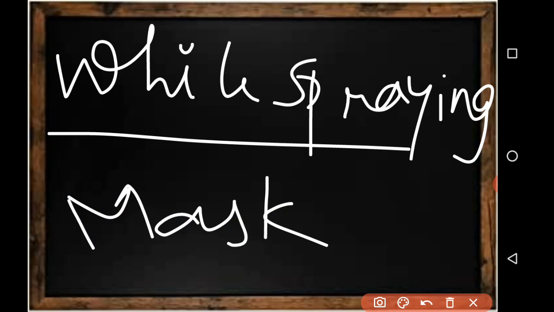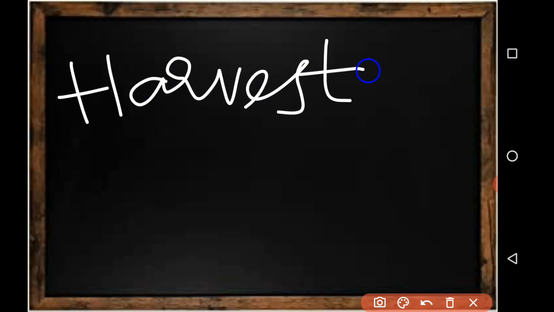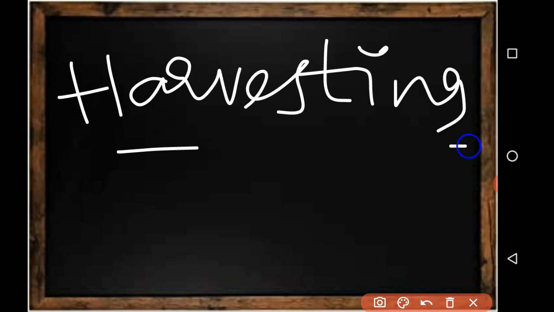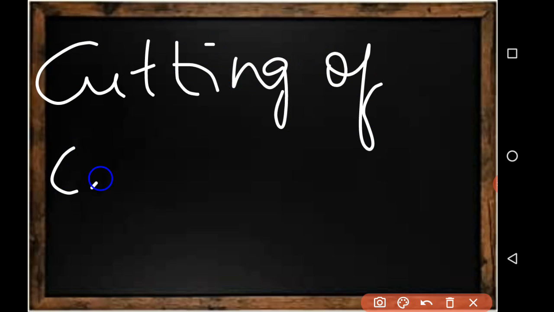Okay. Now after all this, last part, harvesting. So what is harvesting? We should know. Harvesting is nothing but, it is a very important part, cutting of crop after it matures.